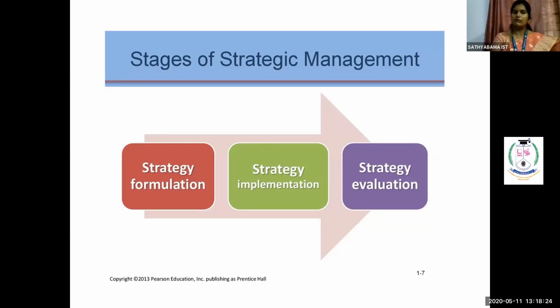Then unit number 3 comes your strategy formulation. So how all the strategies are being evaluated for our organization, how it is going to be formulated. So the formulation part was regarding our BCG matrix and our nine-cell matrix, where the matrix tells you clearly how to approach various formulations. Now, once the formulation part is over, the very next stage is your implementation. So implementation, as the name itself is very clear, we are going to adapt it inside our organization. In the sense, each and every strategy, whatever is evaluated by the top level people, now it is going to be implemented inside our organization.